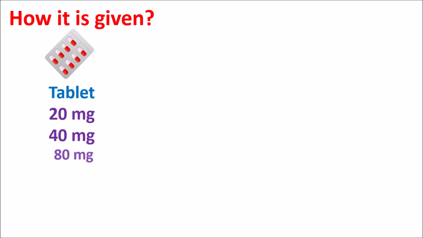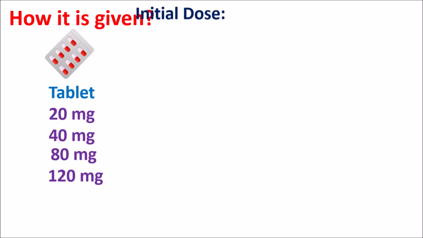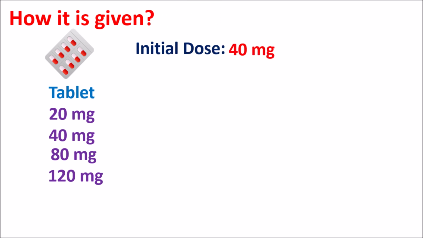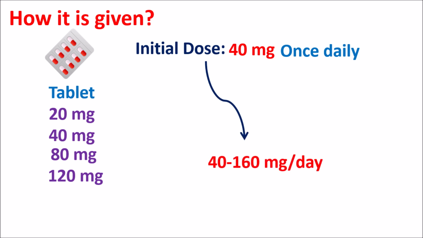How is it given? Lurasidone is available as a tablet at different strengths starting from 20 mg, 40 mg, 80 mg and 120 mg. The initial dose is started at 40 mg given once daily, and the dose may be slowly titrated such that the target dose may vary from 40 mg to 160 mg per day.